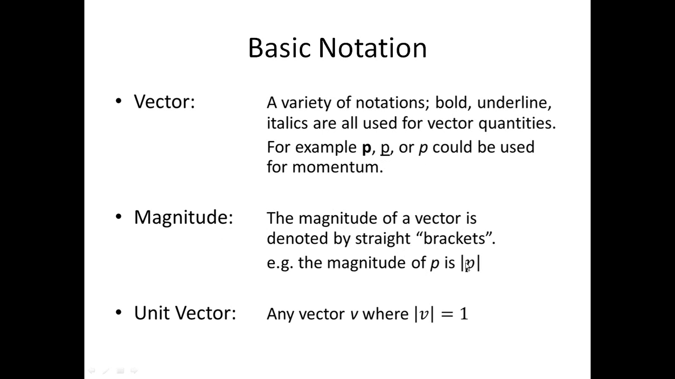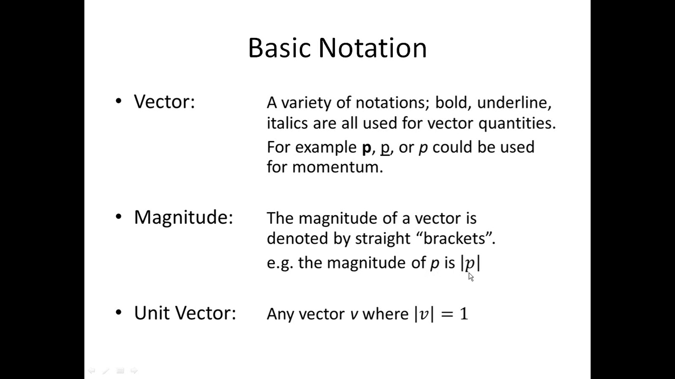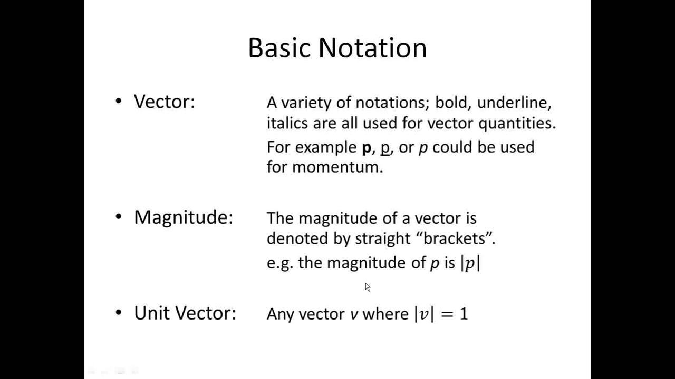Magnitude, we're going to denote by these straight lines on the outside of it, which you may have seen for absolute value, but it just means size. So here we'd say the magnitude of P is straight lines of P, and we'd read it as the magnitude of P. If something has a magnitude of 1, then we talk about it being a unit. So any particular vector with a magnitude of 1 is a unit vector. Nice and simple, 1 being unit.